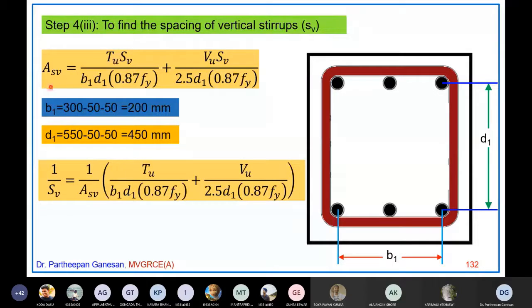I take SV and take it to the other side. I take 1 by SV on this side. I have rewritten this equation. Now from this, the only unknown is SV. Substitute all this data, and then you find out the SV value, right?